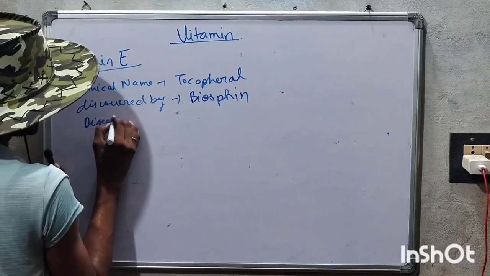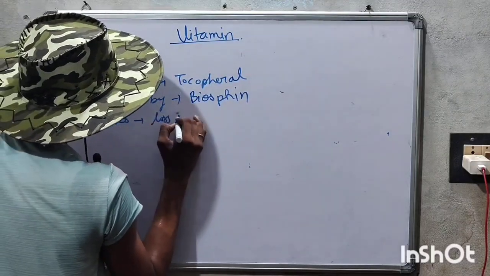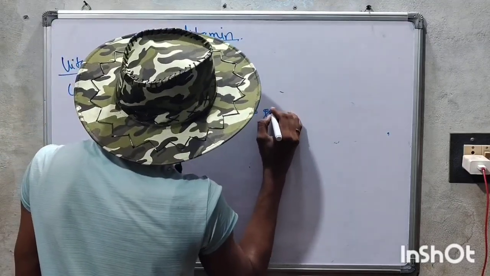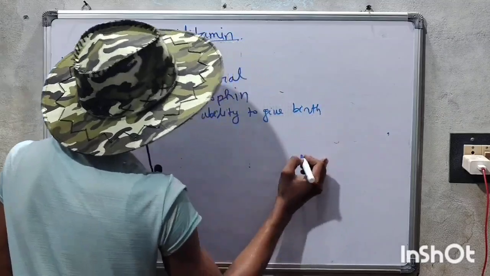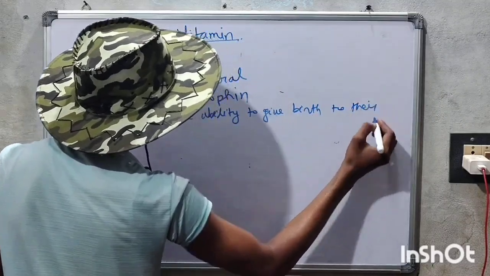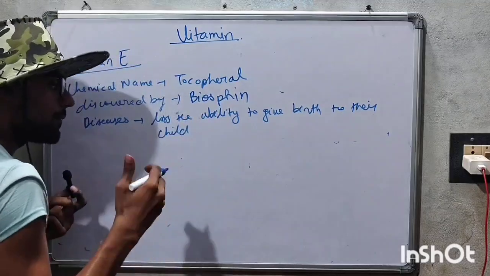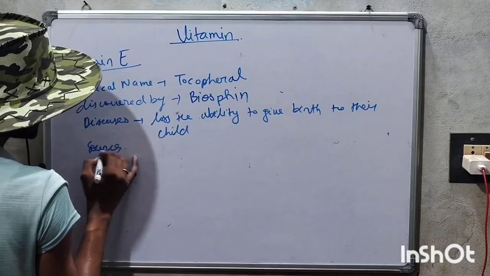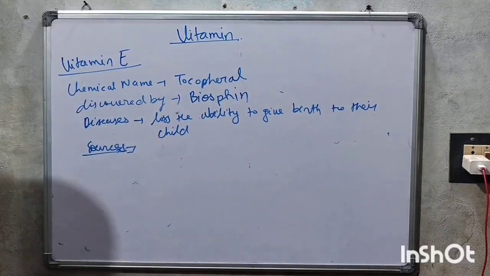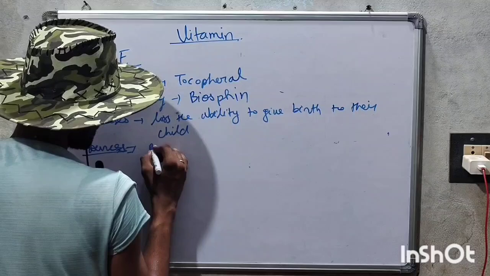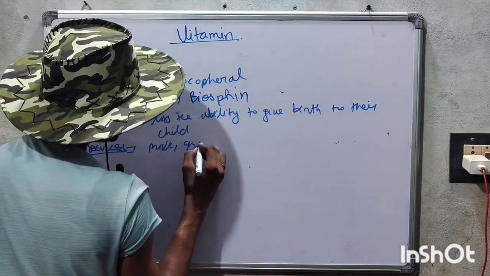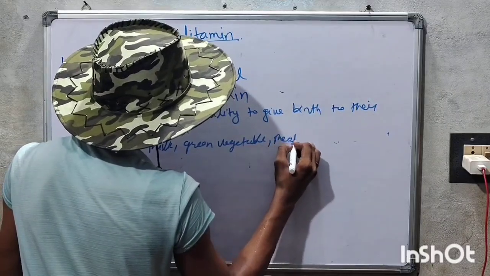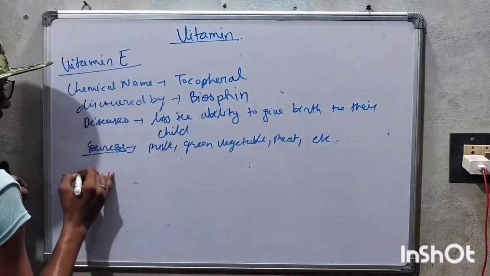The disease is that they lose the ability to give birth to their child. And when we talk about sources, what are they? We can say milk, green vegetables, meat, etc. And now we are talking about vitamin K.